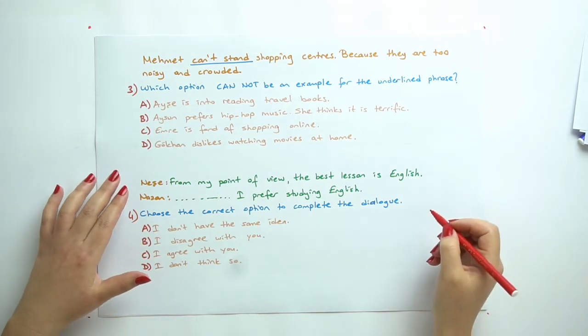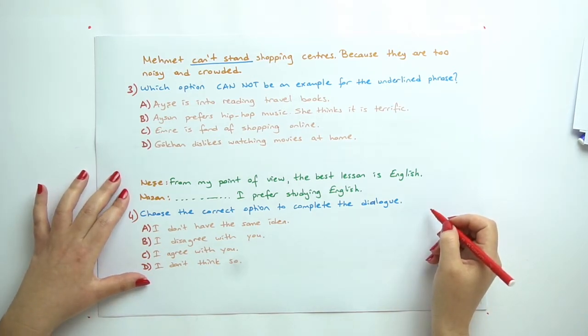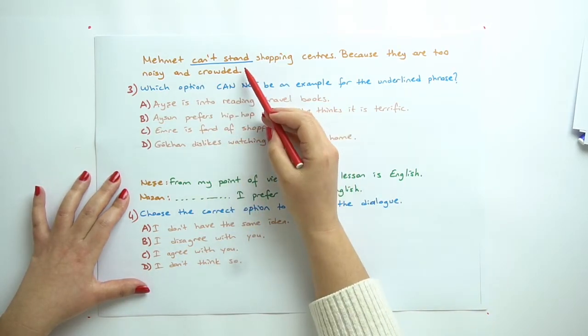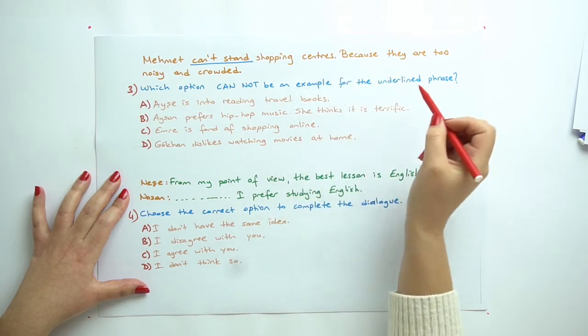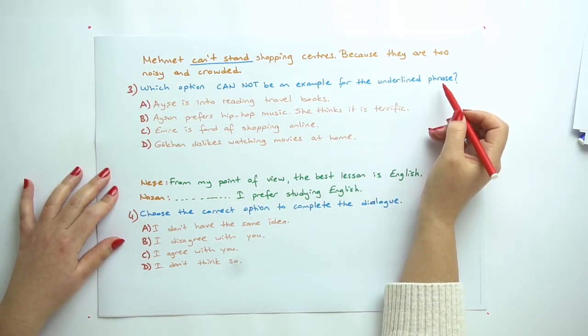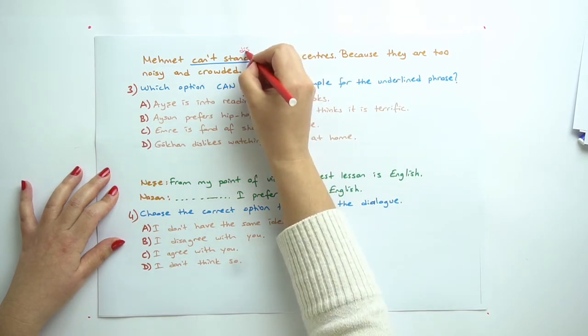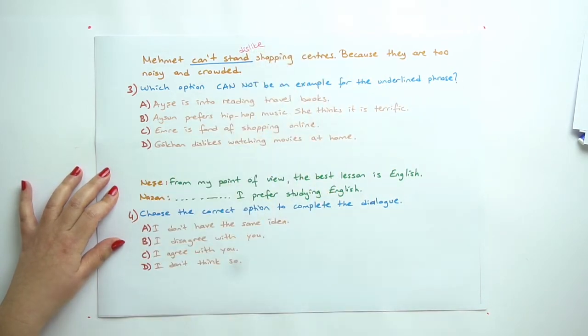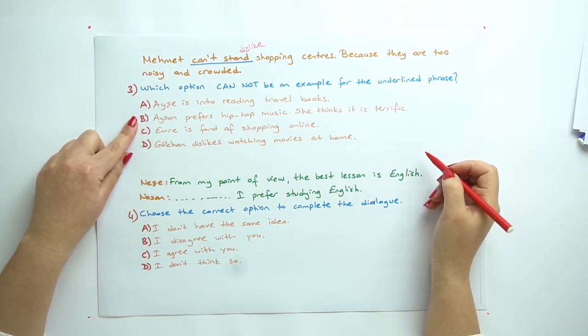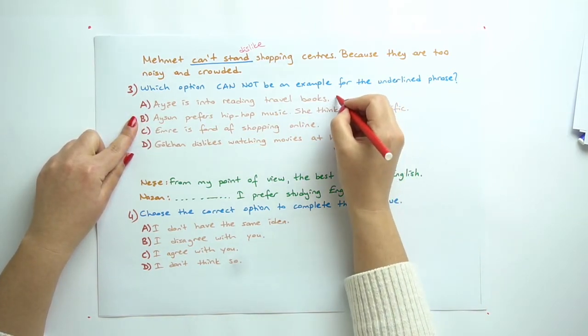And which option cannot be an example for the underlined phrase? Mehmet can't stand shopping centers because they are too noisy and crowded. Here, can't stand means dislike. So let's have a look at the options. Ayşe is into reading travel books.